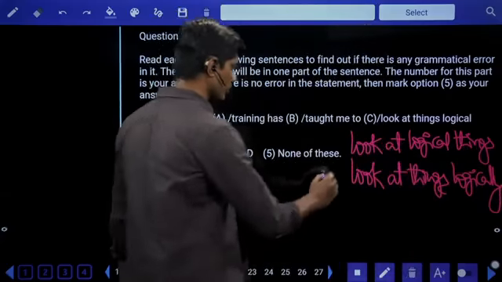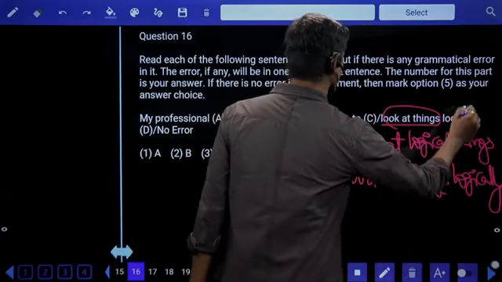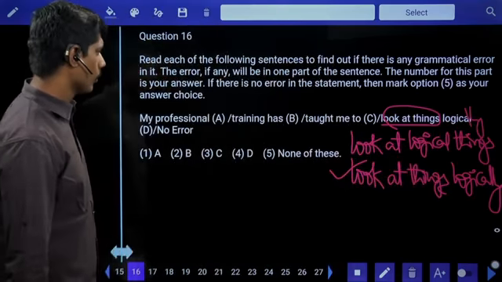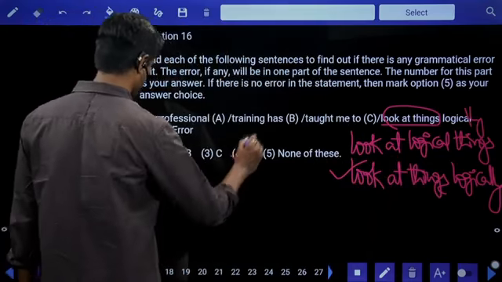The second option is more suitable. Look at the things logically. Don't look at them imaginally, with imagination. So logically is the right answer. Fourth option.